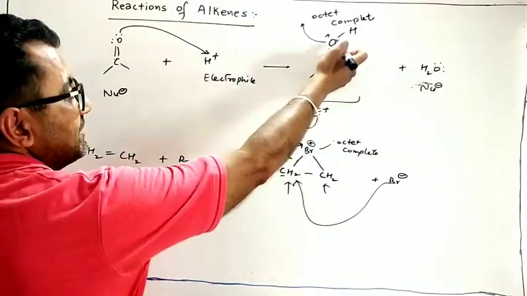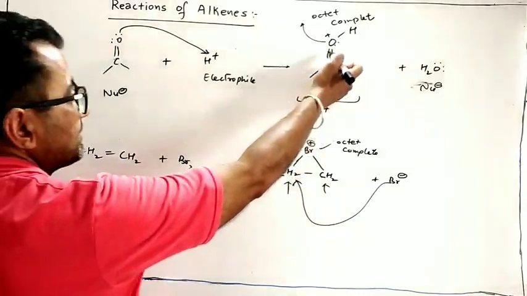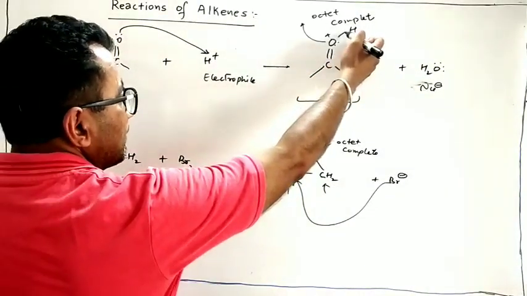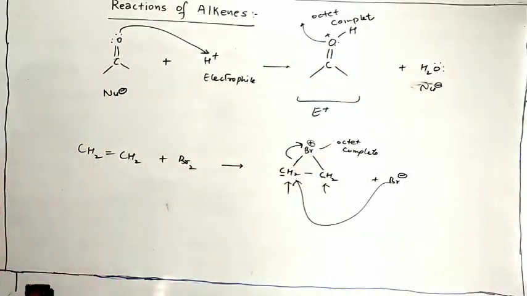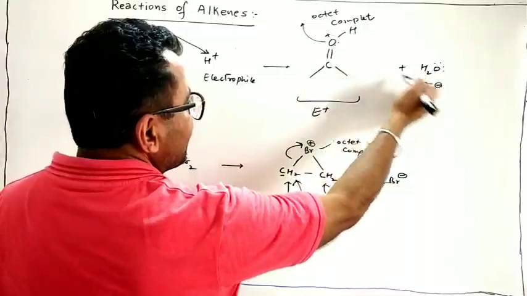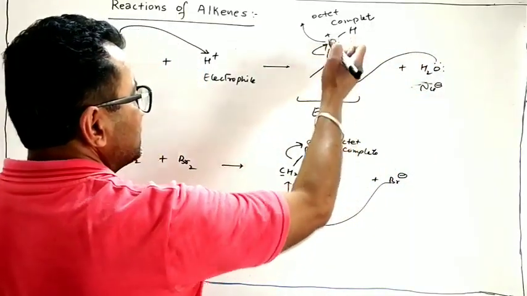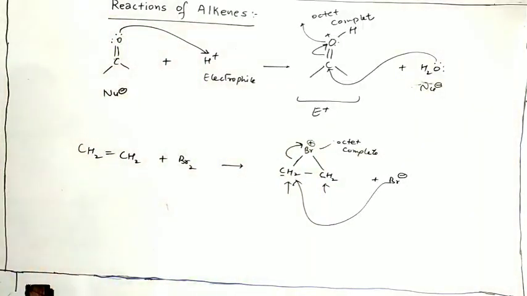This is oxygen, its octet is complete. It means it is not the electrophilic center. Then where is the electrophilic center? The atom directly attached to it. Hydrogen or carbon? Hydrogen cannot be electrophilic. It's not electron deficient. Why carbon? Because this bond is polar. So when this nucleophile attacks carbon, this bond shifts toward oxygen. Nature does not like charge.